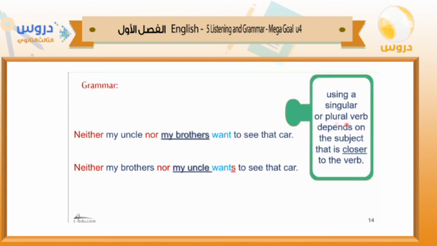Using a singular or plural verb depends on the subject that is closer to the verb. It means that in neither my uncle nor my brothers, the subject which is next to the verb, close to the verb, if it is plural, we use the plural verb. If it is singular at the second one, we use the singular verb. No matter if we have plural here, we don't care about it.